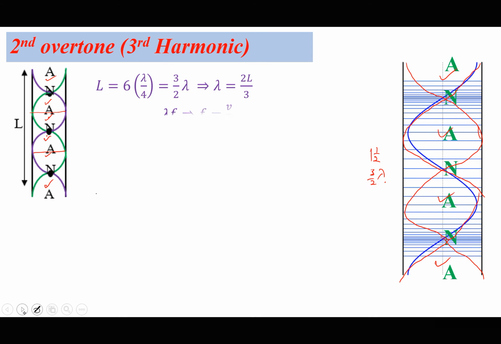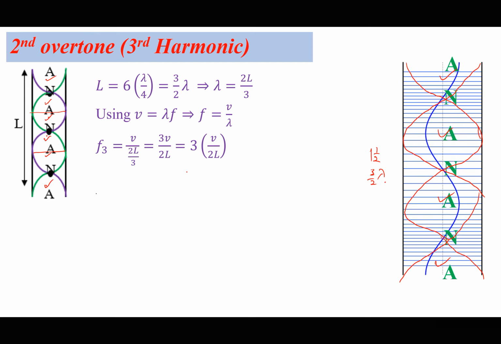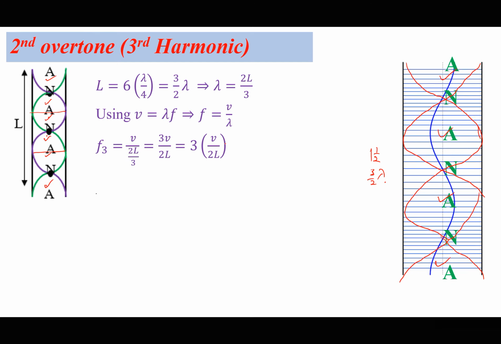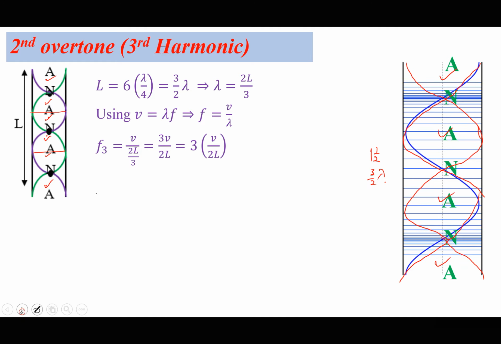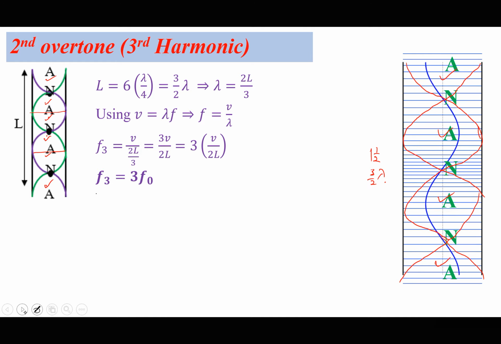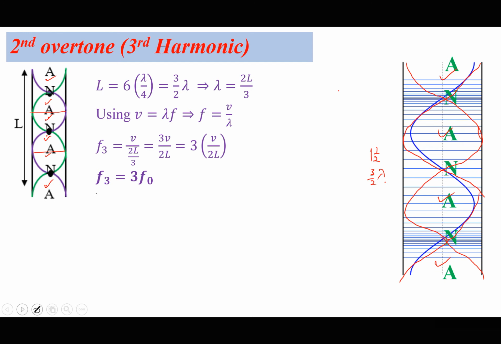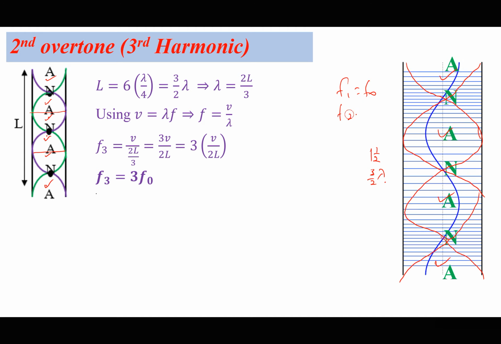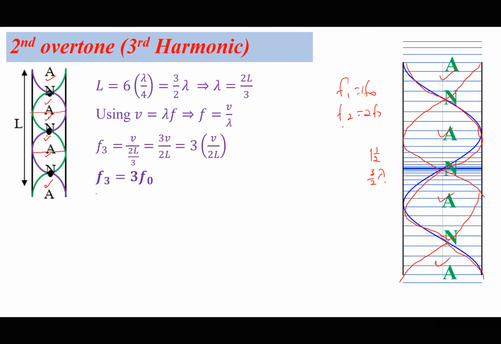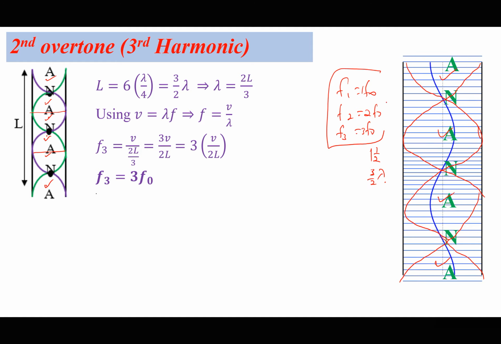And when I use the general wave equation, I'm able to get the frequency F3 as 3 times V over 2L. And of course, this means the frequency F3 is 3 times F naught. So what does this mean? We saw F1 was equal to F naught. We saw F2 was equal to twice F naught. By the way, this was 1 times F naught. We have seen F3 is 3 times F naught. So what does this mean?